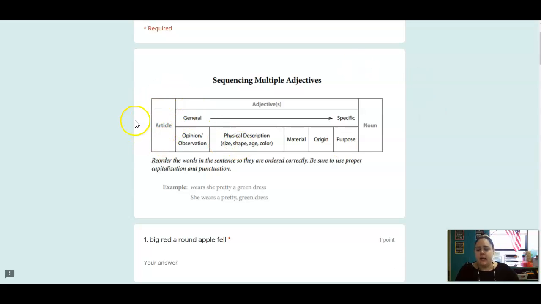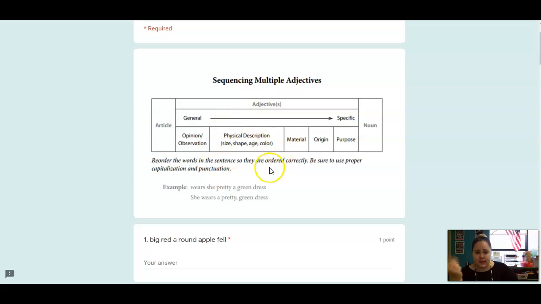Here is the article. This would be the, a, this. Those are articles. So the, and now we have our adjective. If it is an observation, if it's something you're seeing, the rusty, the crumbling, the shiny, that is an opinion or an observation. Then we're going to go into physical description. So what it actually looks like, the size, the shape, the age, the color.